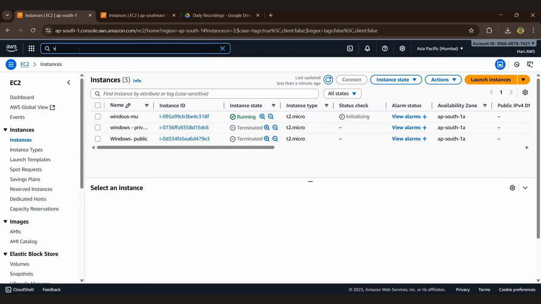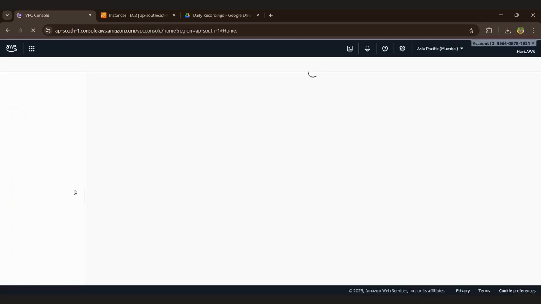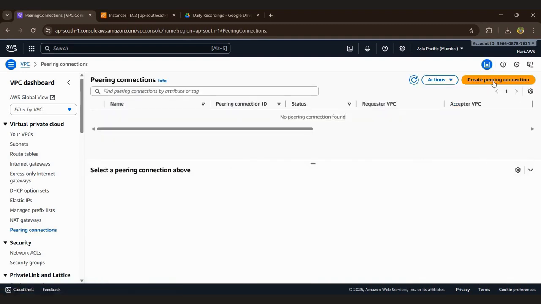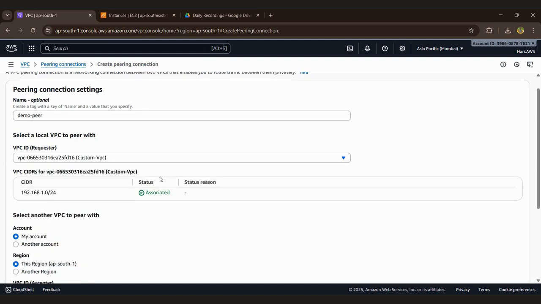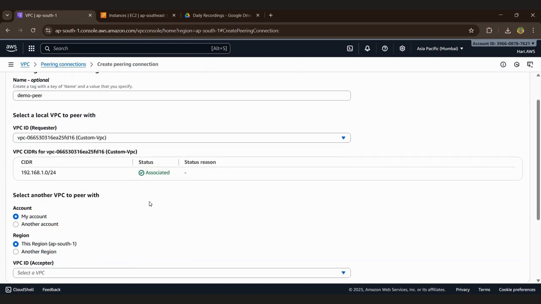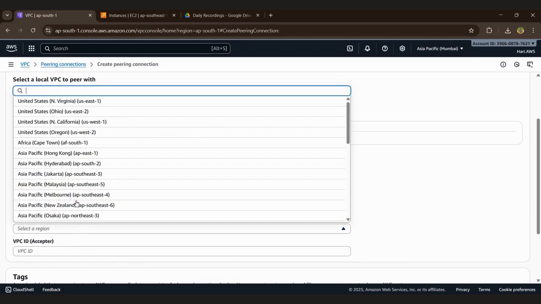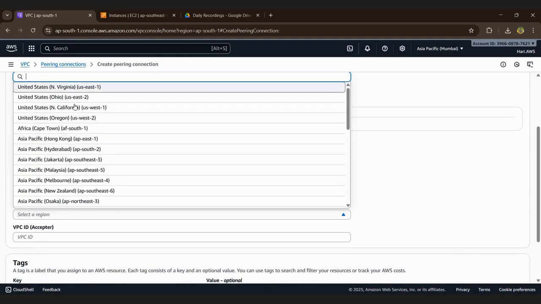Then we go to VPC peering. Go to VPC. In that only, the VPC peering connection is there. Create a peering connection, and we can create one demo. We can name it demo peer. The same custom VPC is there. We give the custom VPC and go to another account. Same account, but another region. Select the region, the Singapore region.